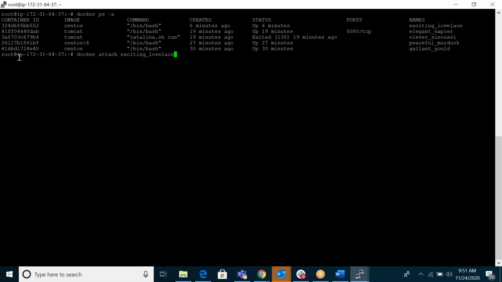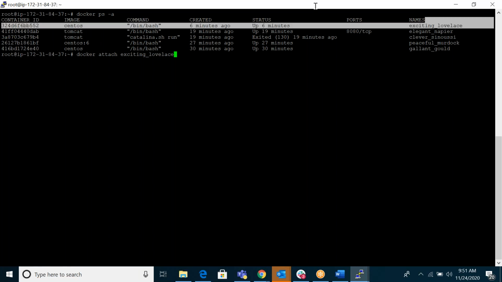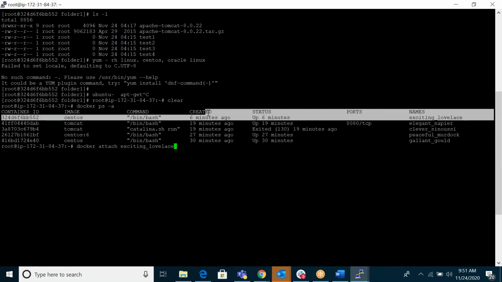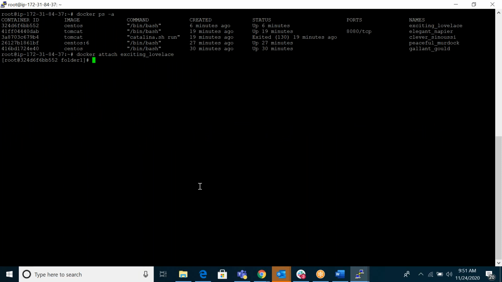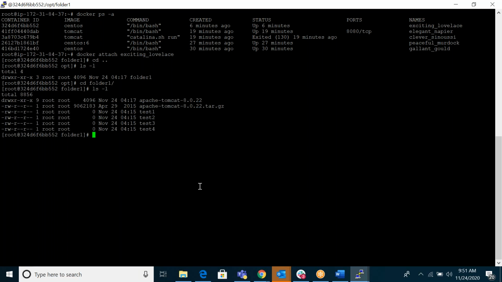Now I'm going to log into the first container. Now I am in my container. Folder 1 is there, and I have some empty files, test 2, 3. I have some stuff.